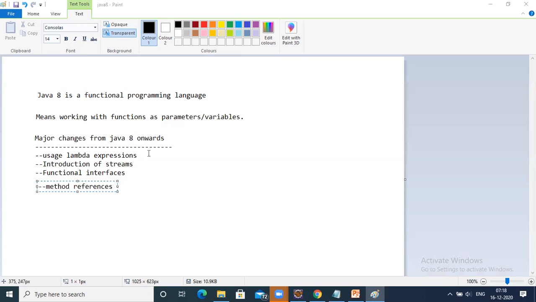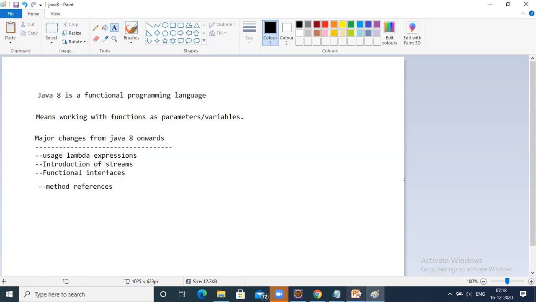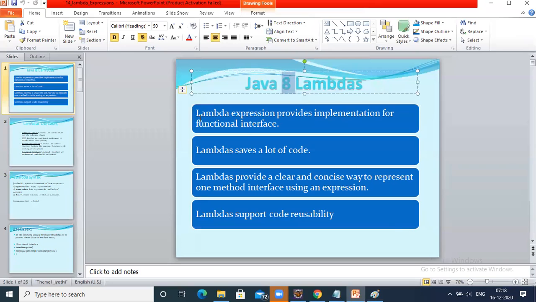So usage of lambda expressions, introduction of streams, functional interfaces, and method references are the major changes in the Java 8 version. Okay, let's see what is a lambda expression. It is an expression that implements a functional interface.